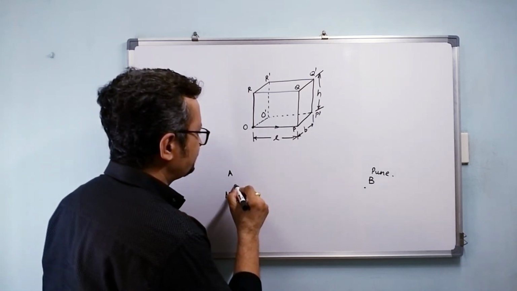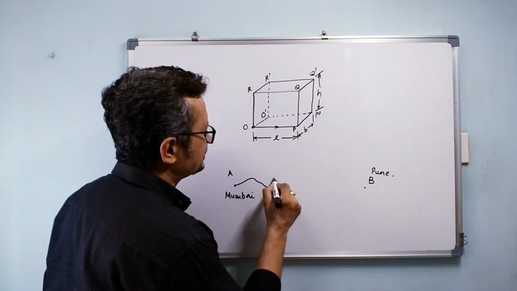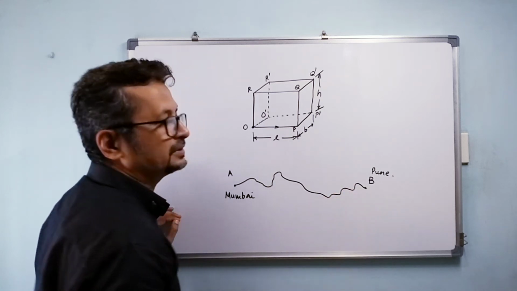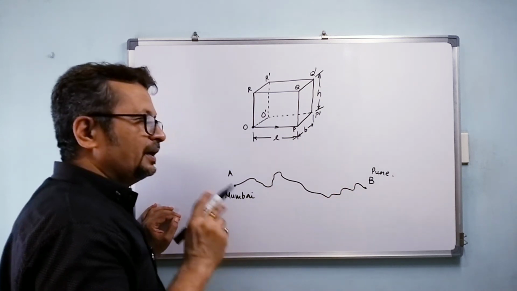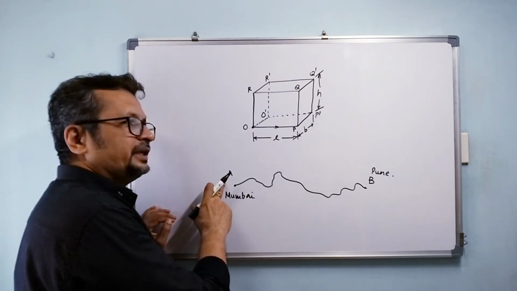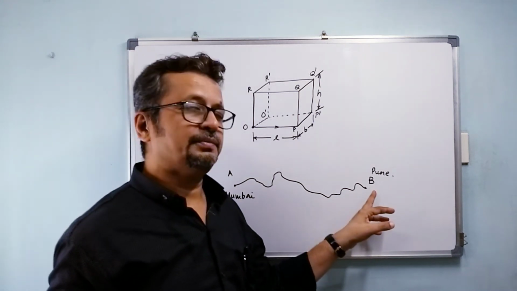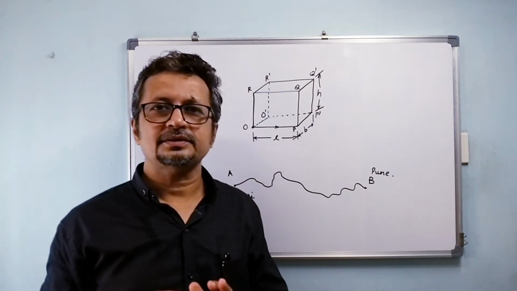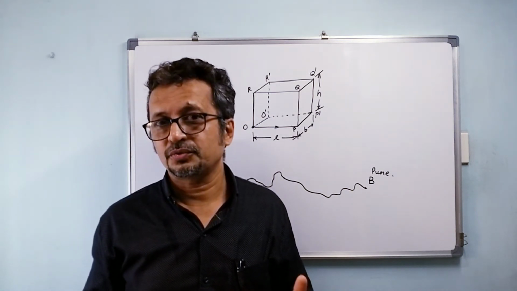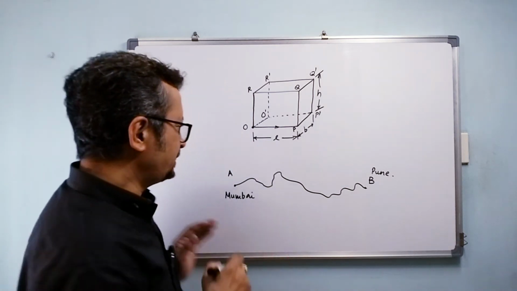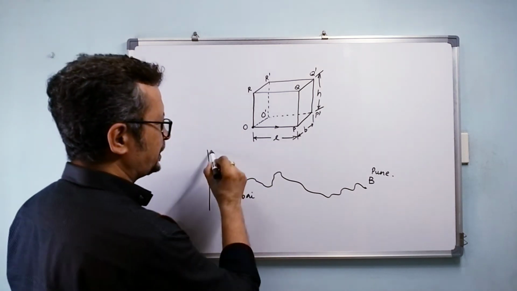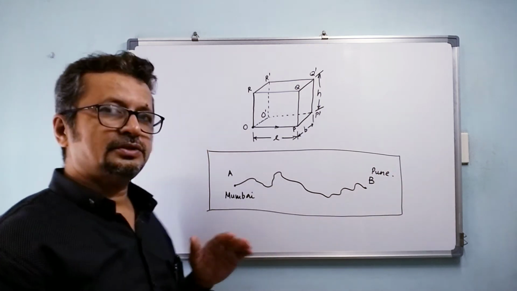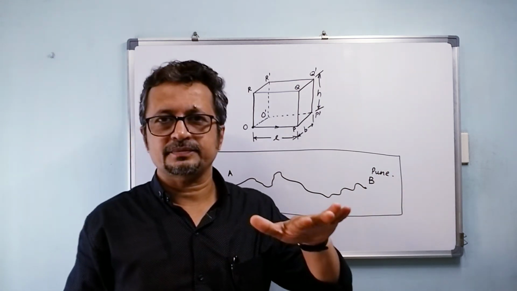So I follow this path, maybe like this, and finally I reach here. I started from point A and I have reached point B. Was my path straight? No, it is not straight, but it is along some plane here, correct. So my motion is in some plane.